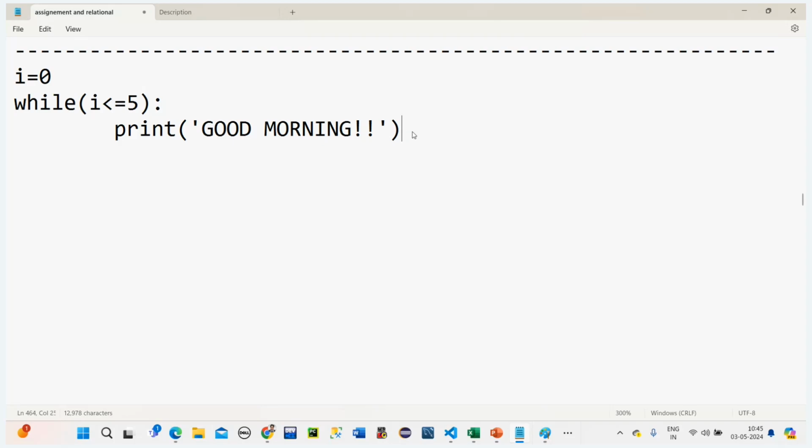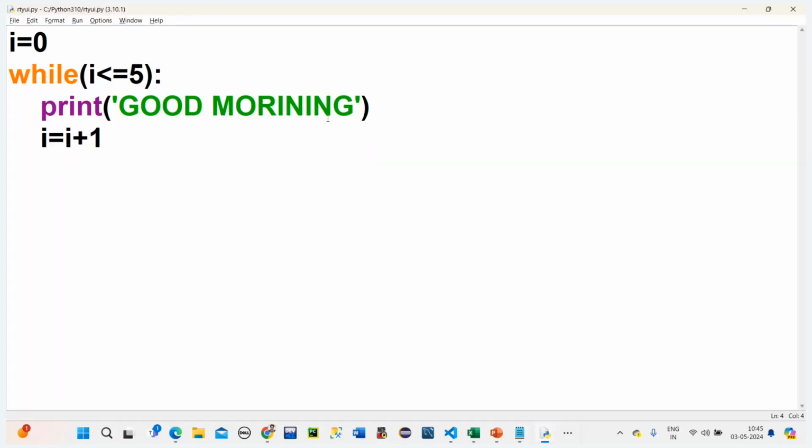Now what we need to do here is stop it. So let's see where it got stopped. If I'm printing anything else here, like print 5, now up to where will it print? Up to the condition becoming false, it will print good morning. And once the condition becomes false, at the end it will print 5. Let's see this.